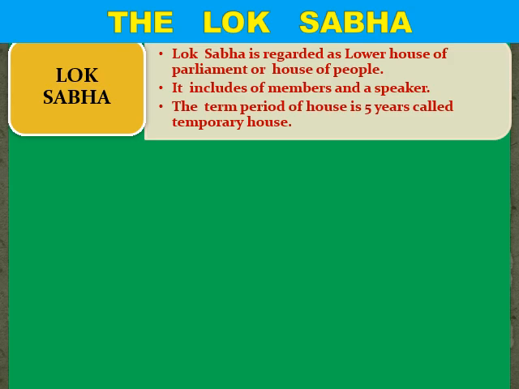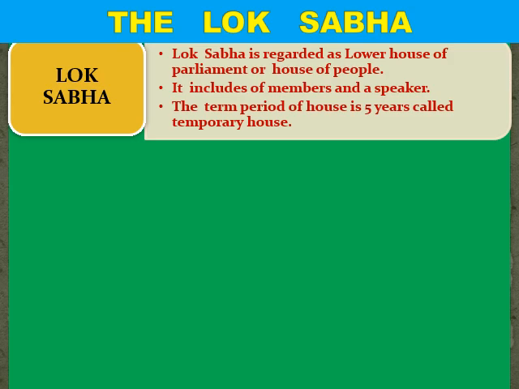Why is it called the lower house? Because the direct election happens for the Lok Sabha. ठीक है, लोकसभा के लिए डायरेक्ट इलेक्शन होता है, इनडायरेक्ट इलेक्शन नहीं होता है. लोकसभा में हम लोग जाकर के, if you are above the 18 years, you are eligible to vote, you will go and vote for your government. So that's why it is called the Lok Sabha, which is the house of the people. It includes members and a speaker. So Lok Sabha basically includes a number of members and one speaker who is the presiding officer.